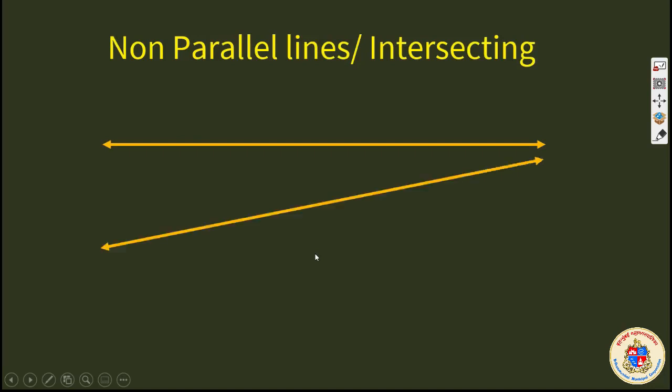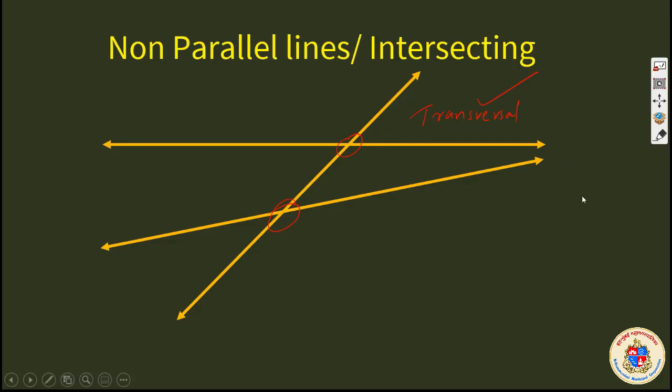If you think about this kind of non-parallel intersecting lines, and think about a line across it, further intersecting them, we named such lines as transversal. Transversal will be intersecting minimum two lines. Here it is intersected, here it is intersected. If two lines are there, we'll say they are intersecting lines. If a third line comes and intersects both the lines, we have named it as a transversal.